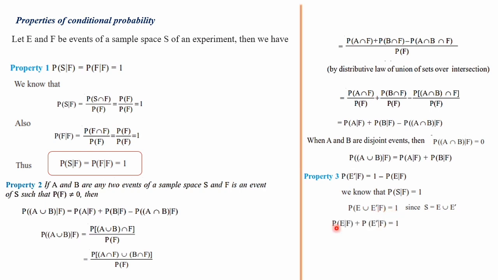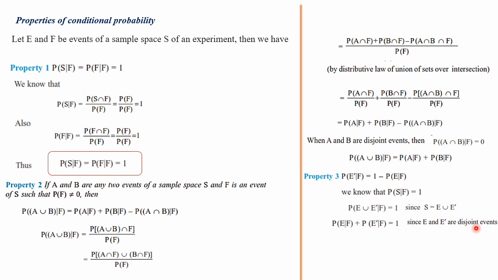That is P of E given F plus P of E naught given F, by using the formula P of A union B given F is equal to P of A given F plus P of B given F, provided A and B are disjoint sets. Surely E and E naught are disjoint sets because there is no common element, since one is the complement of the other. So P of E given F plus P of E naught given F is equal to 1.